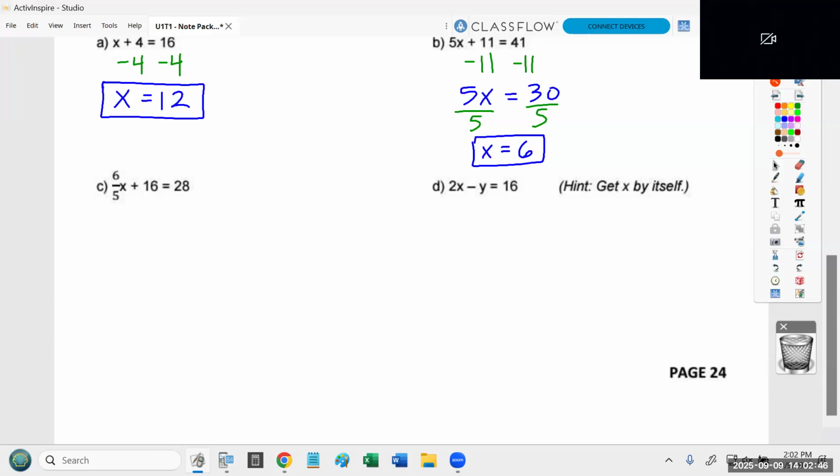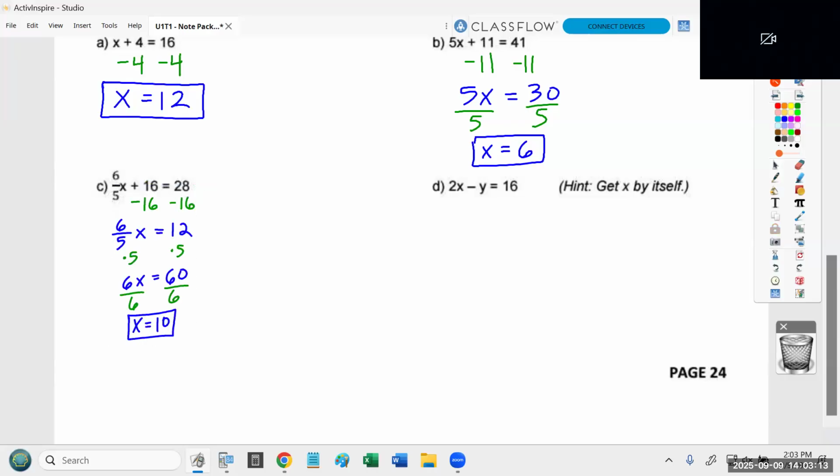Okay, so I'm hoping we're all at a point where we all understand if you want to get rid of the positive 16, the opposite of that is you subtract 16. But the thing that's maybe not so comfortable is how do you get rid of the 6 over 5? And my opinion is to understand how to get rid of that, you have to understand that 6 over 5 means times 6 divided by 5. So to get rid of it, you do the opposite. You multiply by 5 and you divide by 6. Okay, and that's sort of my preferred method here.